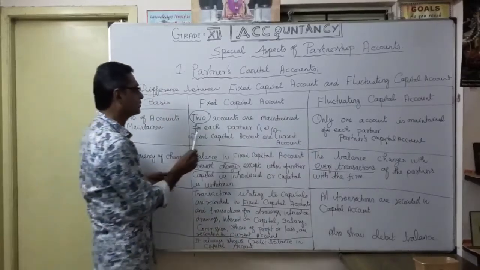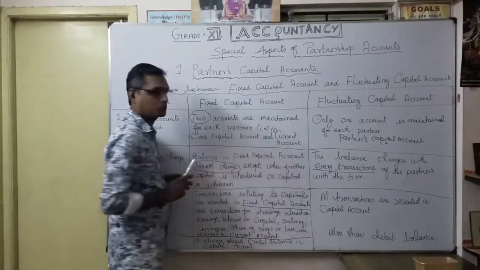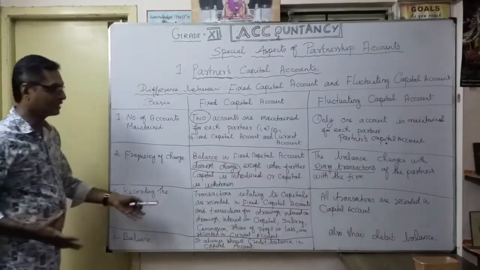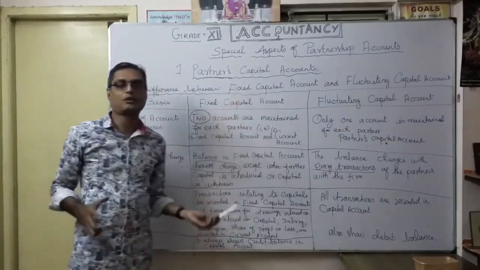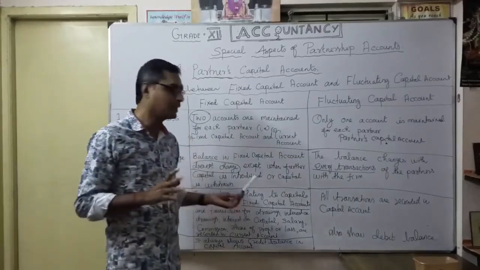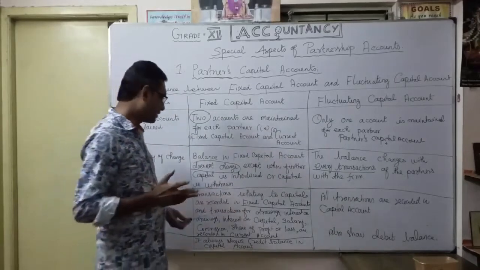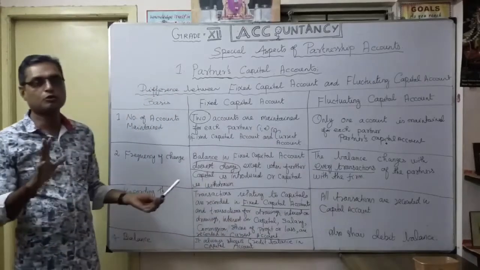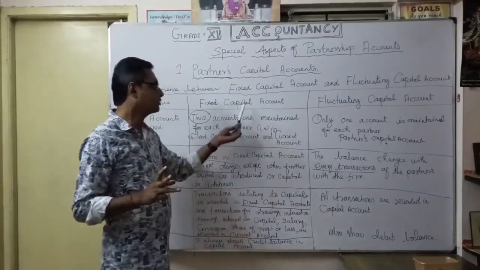That's why you maintain two accounts. One is capital account, the other is current account. Understood? That is how the transactions are recorded under fixed capital account. Capital only I show in the fixed capital account, and the remaining transactions are shown in the current account. That's why you maintain two accounts.